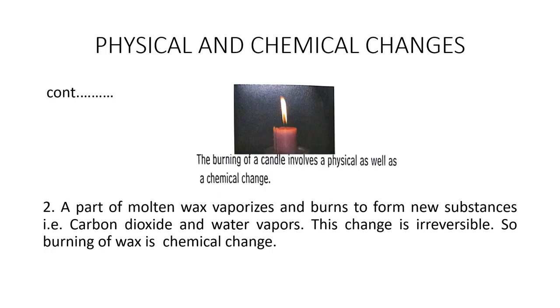I will explain this slide again for you. A part of molten wax vaporizes and burns to form new substances, that is carbon dioxide and water vapors. This change is irreversible. That means you cannot reverse back this change. So burning of wax is chemical change.